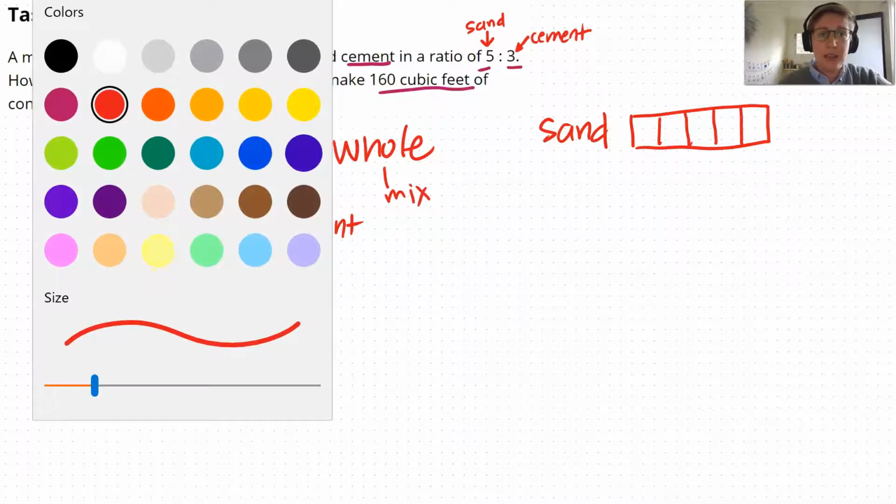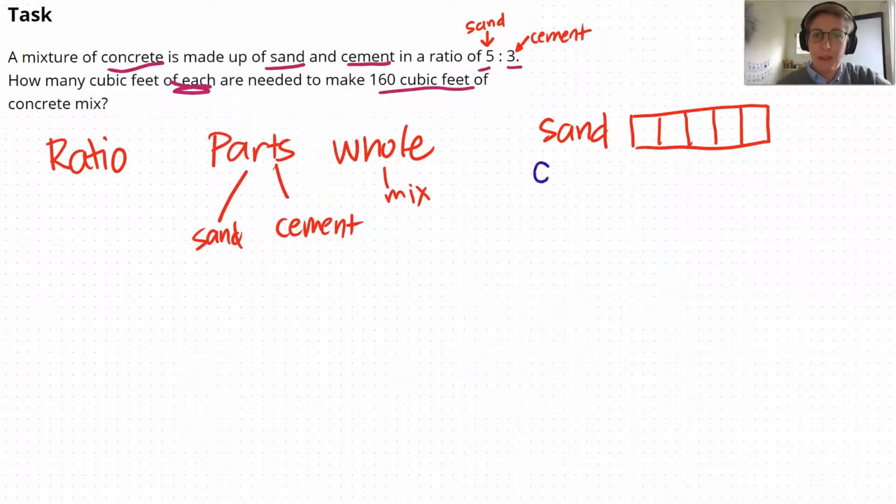So if I have sand and then I have cement, I'm going to imagine that this sand is laying out in some bucket or some container, and then my cement is going to get mixed into it. So it's going to make a total amount. So I have 3 parts of cement, it says in my ratio, for every 5 parts of sand. So the thing I am trying to be careful of is if I'm saying this is 1 part of sand, see the size of that rectangle? I'm going to make sure the cement also shows 1 part of cement, so that every part here is the same size as every part here.